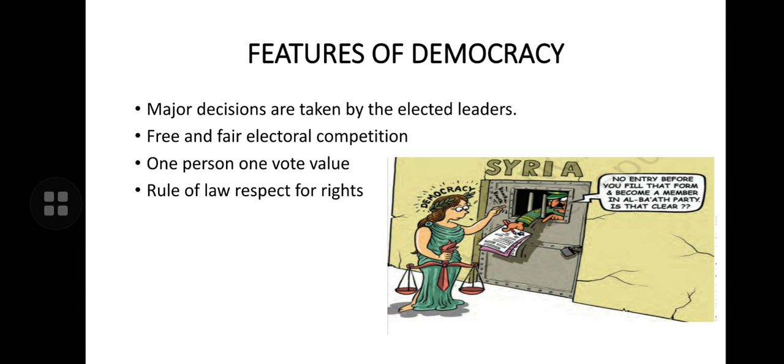Every adult has a right to vote and to say who will be his or her representative on the legislative bodies. No person should be barred from voting on grounds only of race, caste, sex, religion, or any of them. Now, the right to contest an election is also a very important feature of a democratic government. Every adult is also free to contest an election. By free and fair election, we understand that the competition for power is open and not secretive.